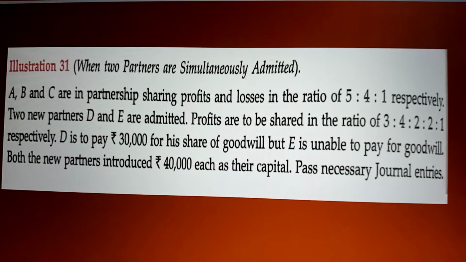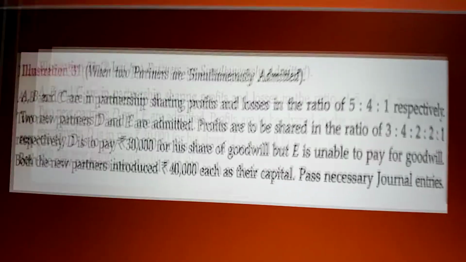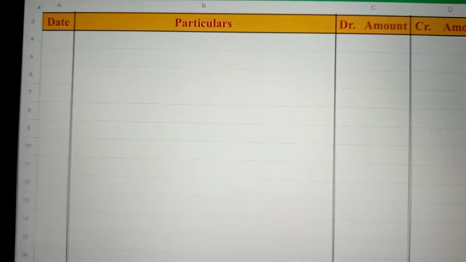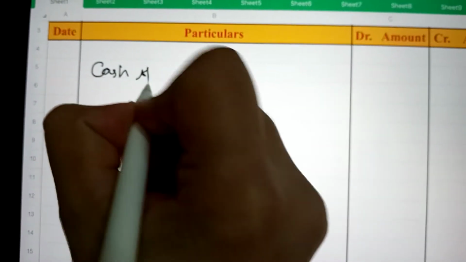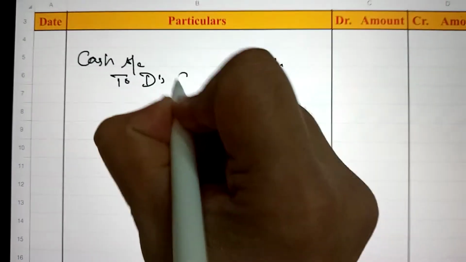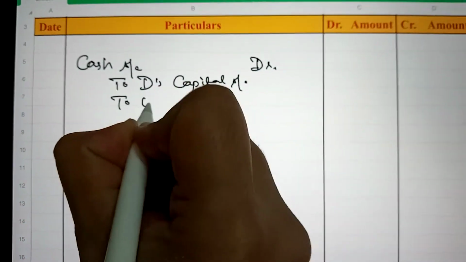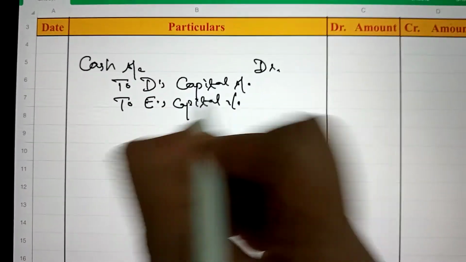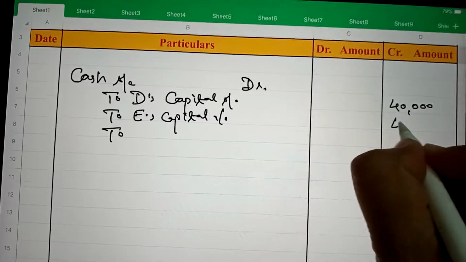So here the first entry will be for the cash capital brought in. So here cash account should be debited. Cash account debit to D's capital account, to E's capital account, and their capital is rupees 40,000 each.